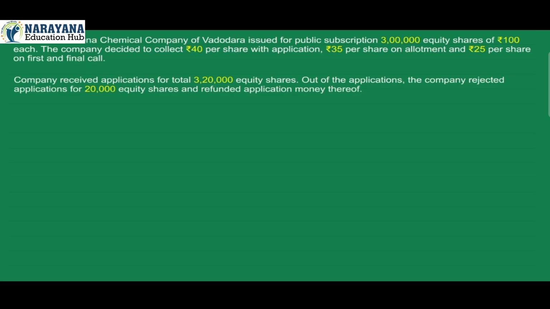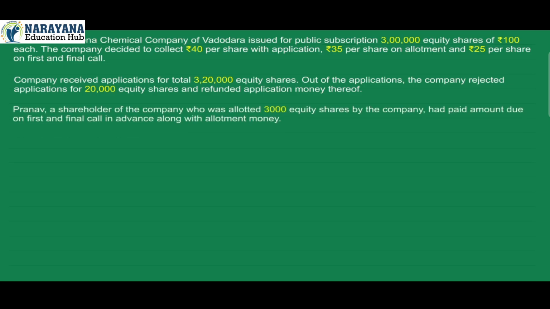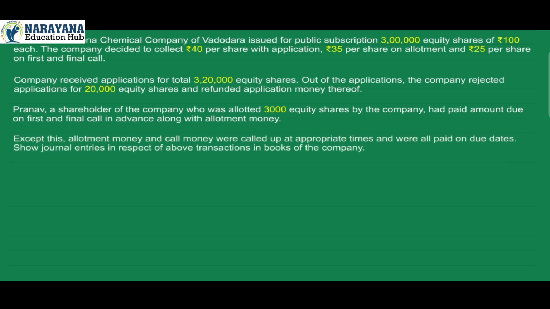Out of the applications, the company rejected applications for 20,000 equity shares and refunded application money thereof. Pranav, a shareholder of the company who was allotted 3,000 equity shares by the company, had paid amount due on first and final call in advance along with allotment money.